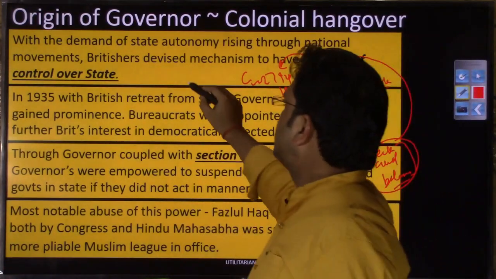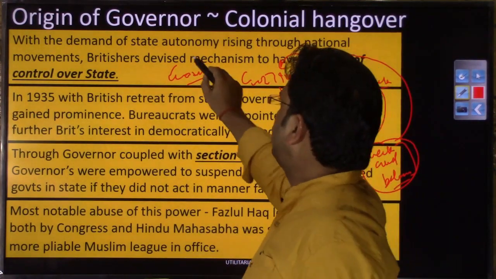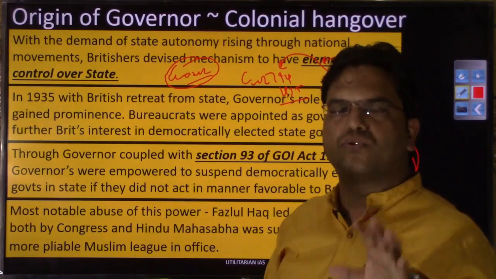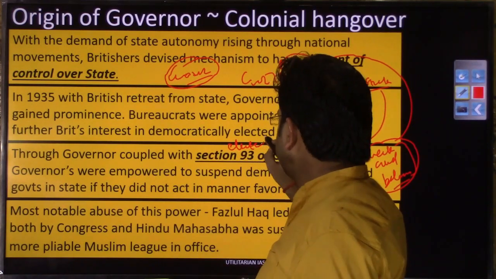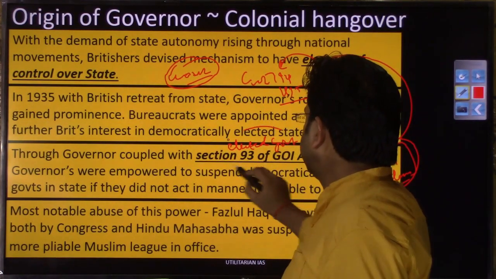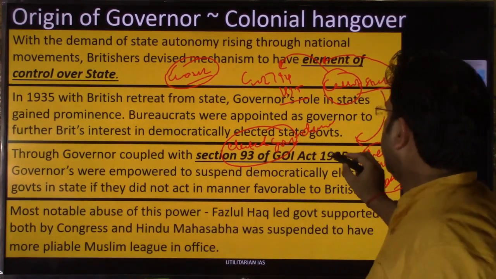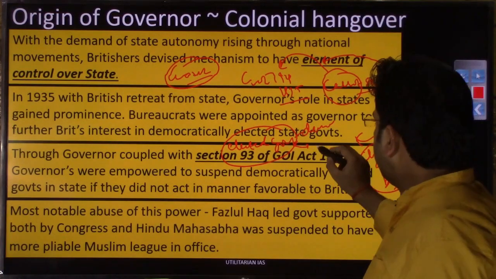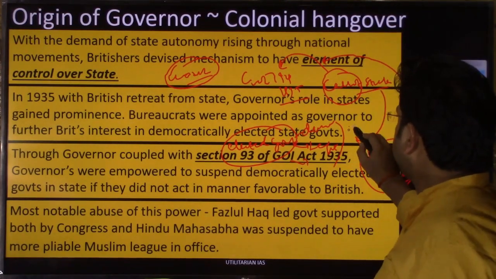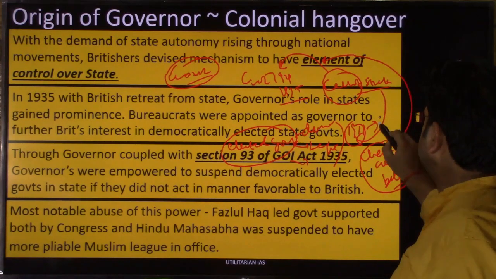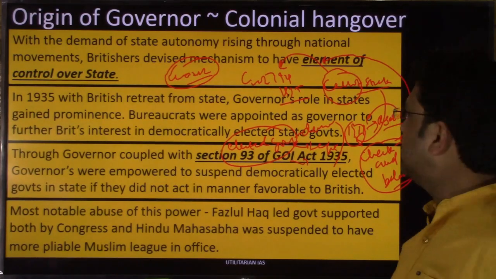So the creation of this post called governor was nothing but this. When we started demanding state autonomy, this post of governor became a tool to control that state autonomy. So you had these elected state governments at the provincial level, right? You had this elected government which had all the powers to take decisions in the development sector, in the legal sector, in all sectors. But in 1919, as I already told you, there were some powers put under the reserved category, and that reserved category was under the control of the Governor General.